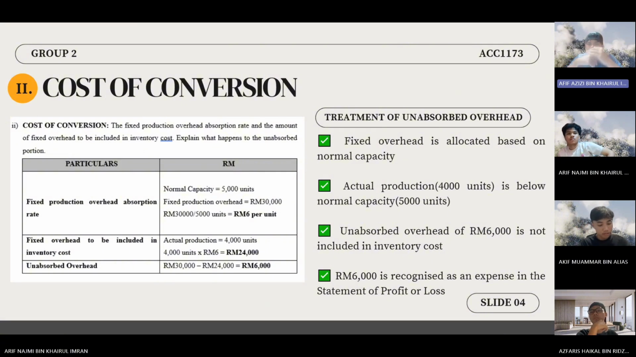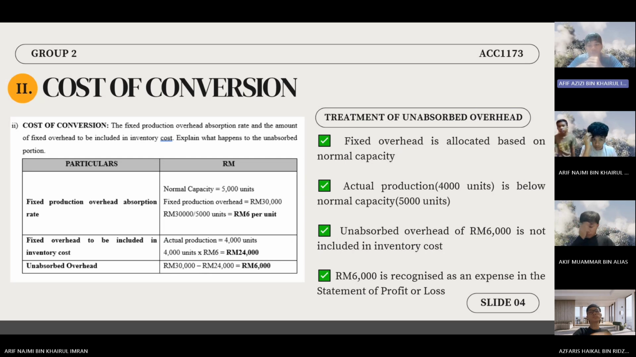During production, Brightwood incurred fixed production overheads amounting to 30,000 ringgit. According to MFRS 102, fixed overheads should be allocated based on normal production capacity, which is 5,000 units. To calculate the absorption rate, we divide 30,000 ringgit by 5,000 units, resulting in 6 ringgit per unit. Since actual production was only 4,000 units, the amount of fixed overhead absorbed into inventory is 24,000 ringgit. This leaves 6,000 ringgit as underabsorbed.